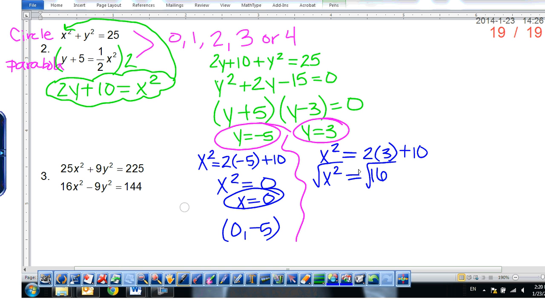And what do you have to remember when you take the square root of both sides? Plus or minus. So x is equal to plus or minus 4. So we've now created 2 more solutions. Okay? Positive 4, comma 3, and negative 4, comma 3.